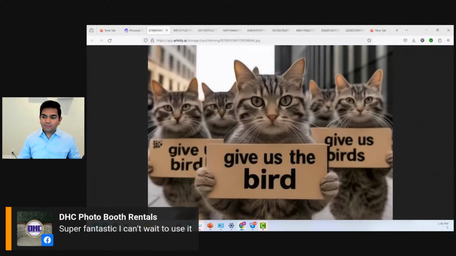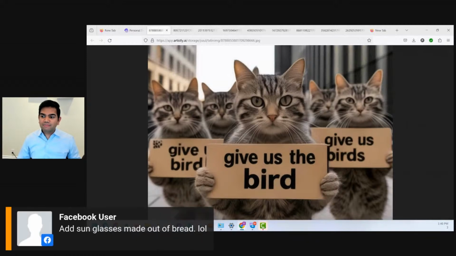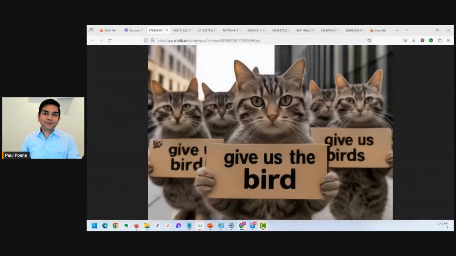Super fantastic, awesome. Add sunglasses made out of bread. Okay, cool. I'll show you how to do that, because Artily is one of those cool apps which is not just an image generator. It has all these other features, right?